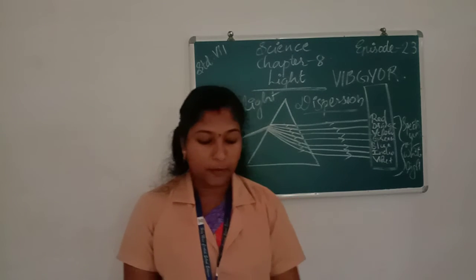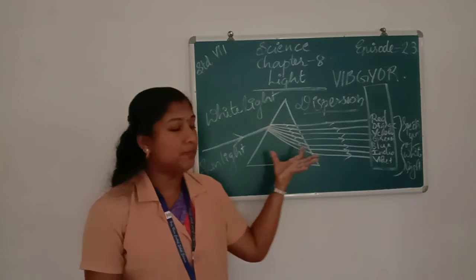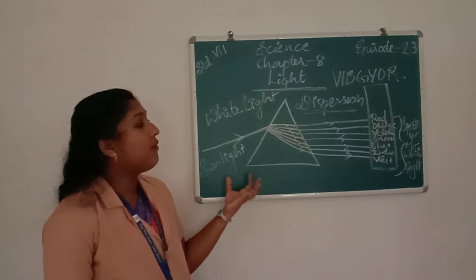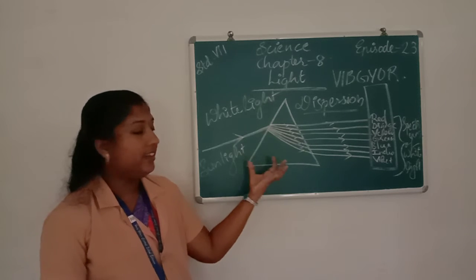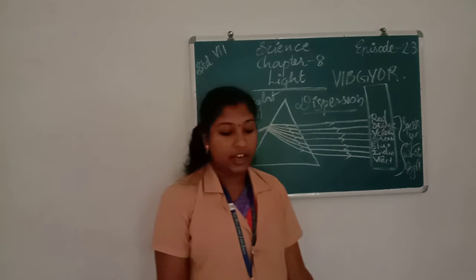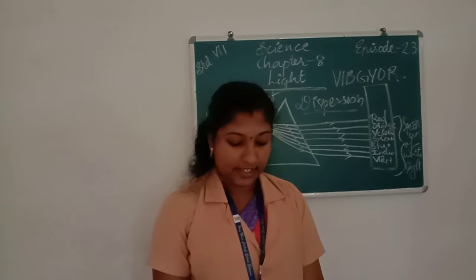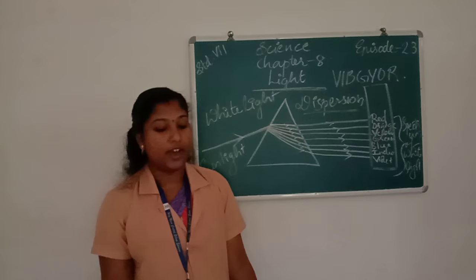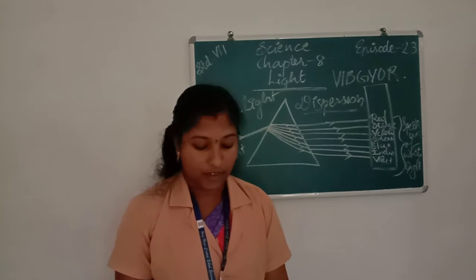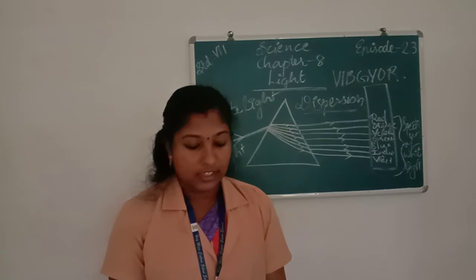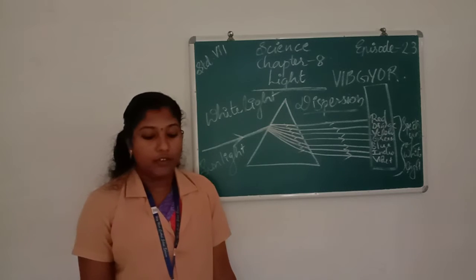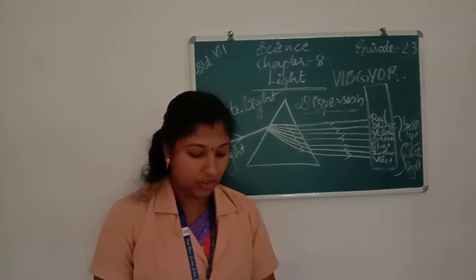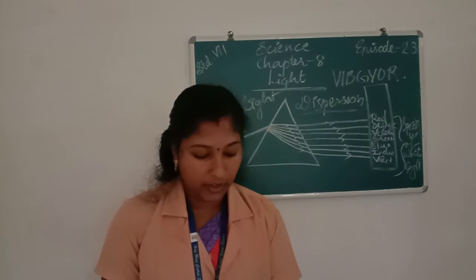This can be observed when a beam of sunlight is passed through a glass prism, a triangular prism, or when the white light falls on a CD. When light falls on a CD placed in the sun, we can see the dispersion of white light. And also the 7 colors we can see in the rainbow in the sky.